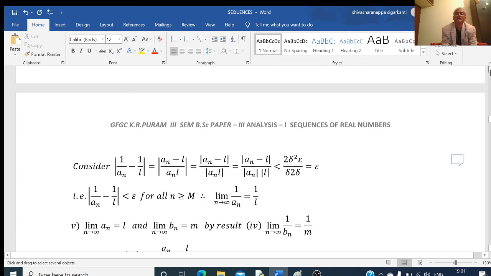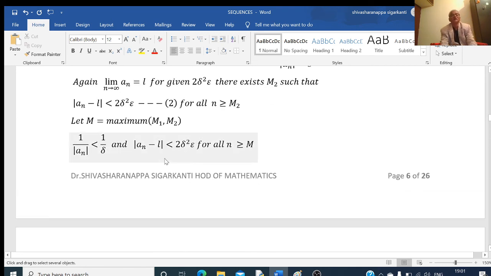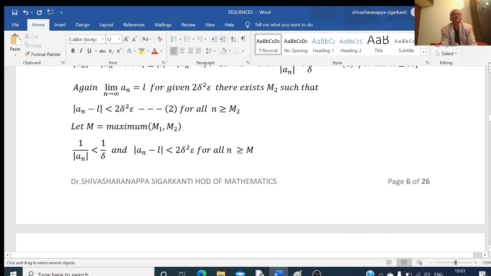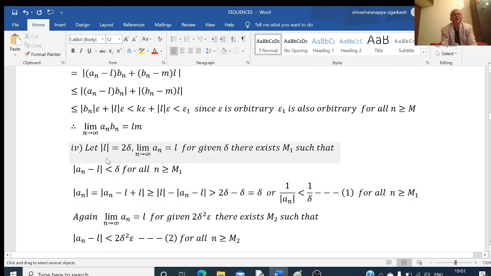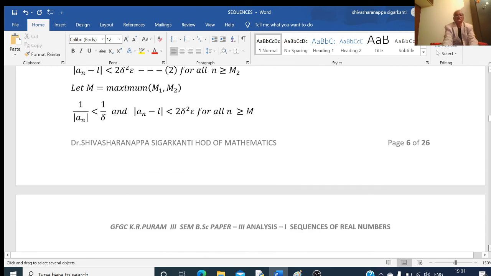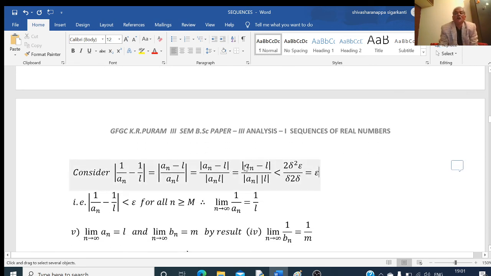Mod of an minus L is less than 2 delta square epsilon. And 1 by mod an is less than 1 by delta. And we have one more thing here. I have taken mod L equal to 2 delta. Using all these here, that is, mod of an minus L is less than 2 delta square epsilon, and 1 by mod an is less than 1 by delta, and we have mod L is equal to 2 delta.